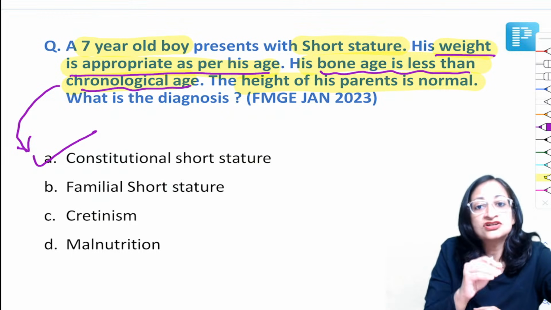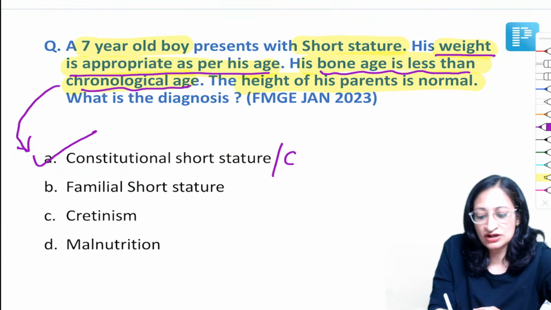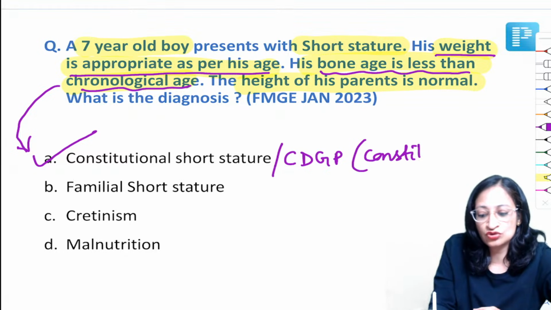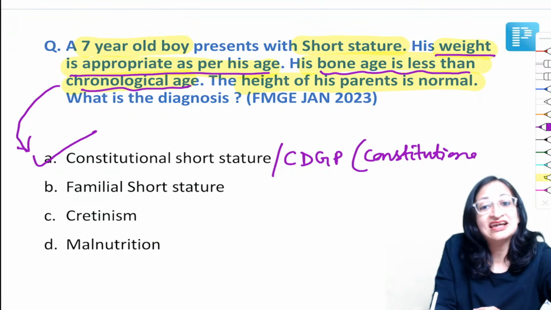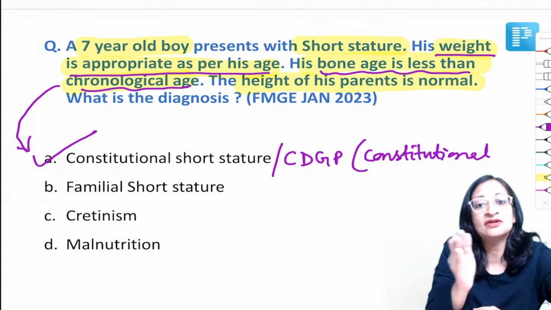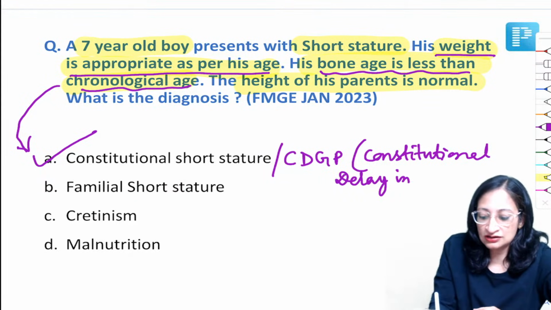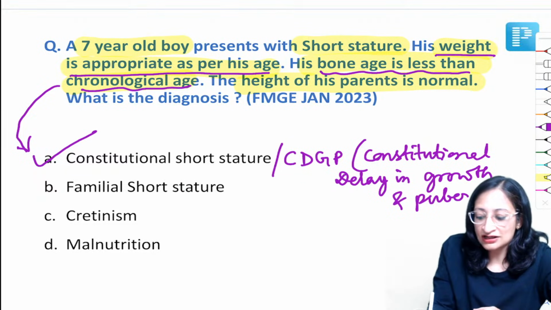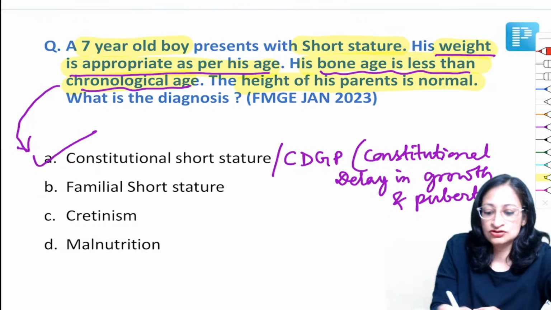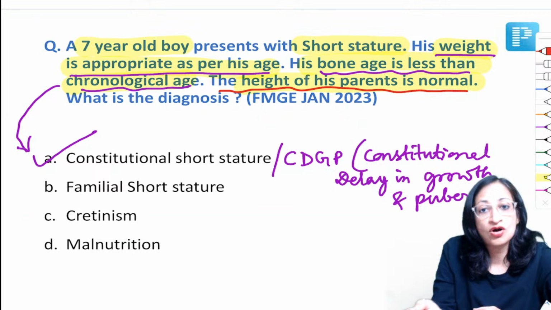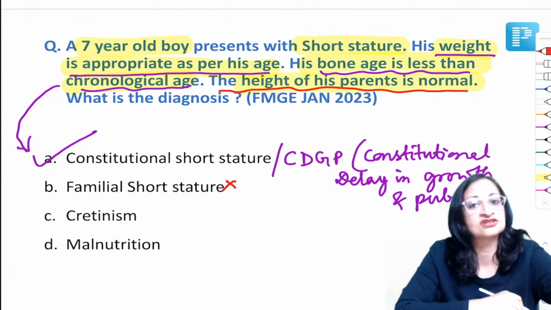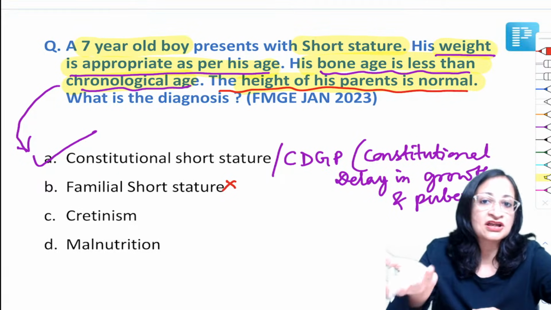So constitutional short stature is also known as CDGP, that is constitutional delay in growth and puberty, where there is delay in skeletal maturation. So bone age will be less than chronological age. Now the height of his parents is normal. So if the height of his parents is normal, this will rule out familial short stature. It cannot be familial short stature because the parents are not short.